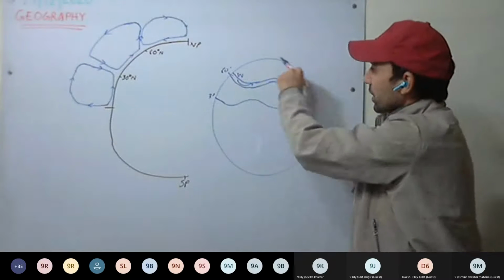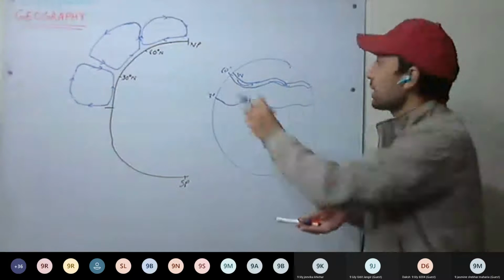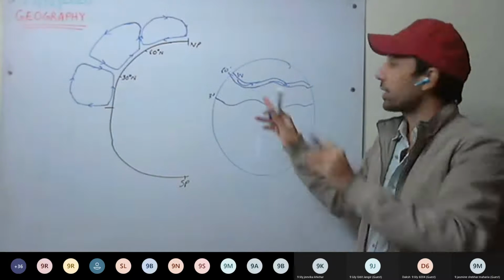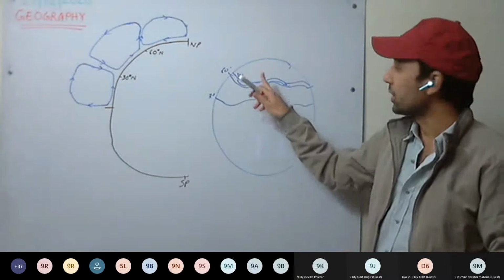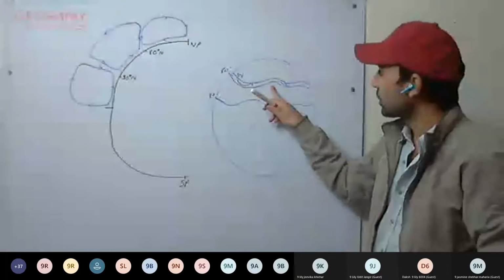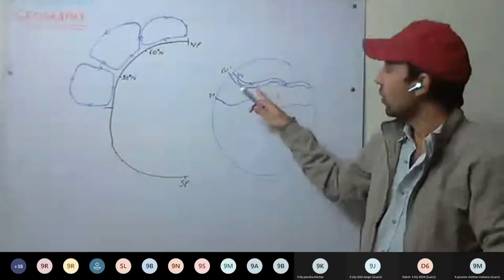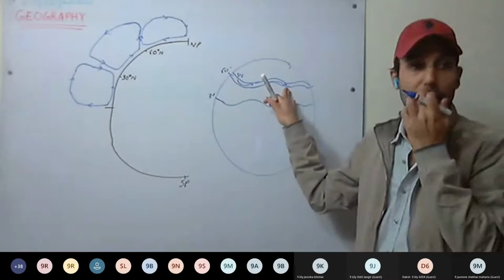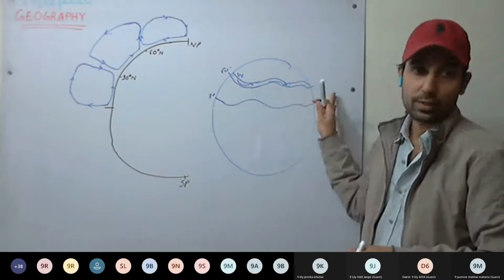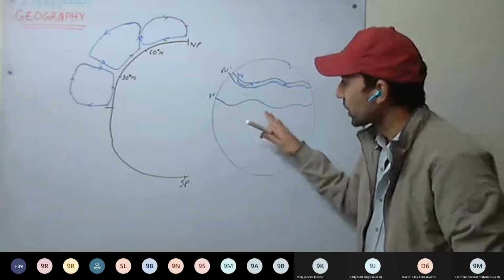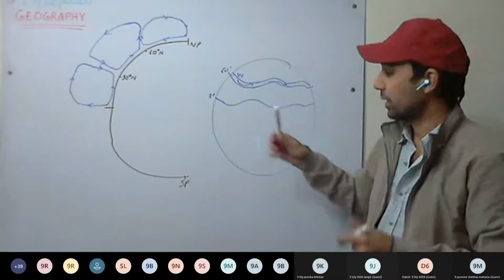They are a stream of air, like a river flowing. These winds are quite fast relative to the other surrounding winds. These speeds may be around 90 kilometers per hour, or they may exceed up to 400 kilometers per hour as well. Okay, so what are the causes of these jet streams?